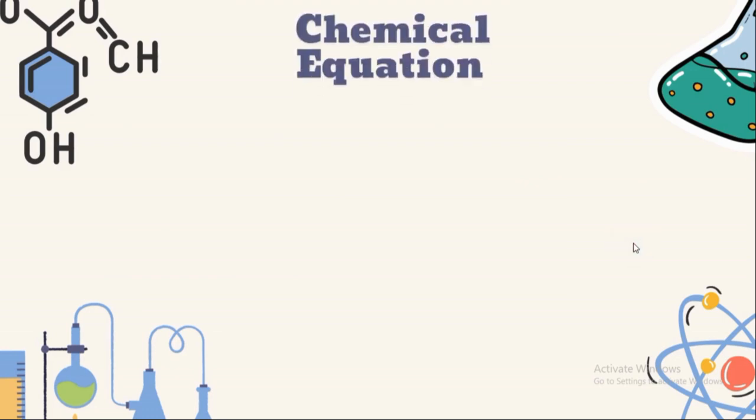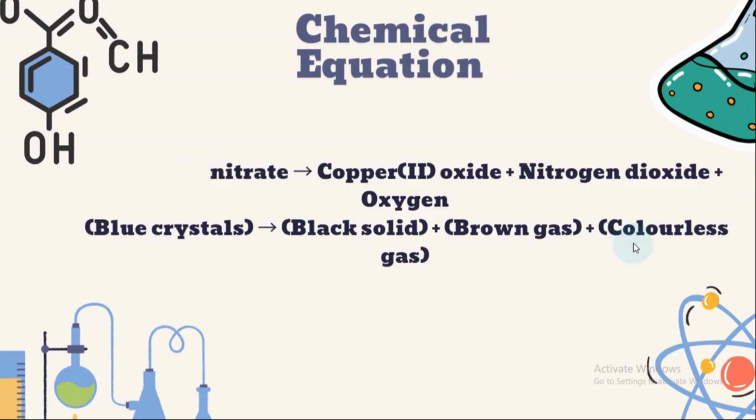We are going to summarize this by using a word equation and a chemical equation. Copper 2 nitrate, when heated, is going to form copper 2 oxide, which is our black solid, and nitrogen dioxide, and oxygen.